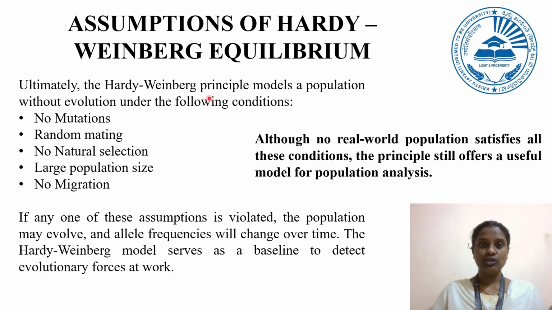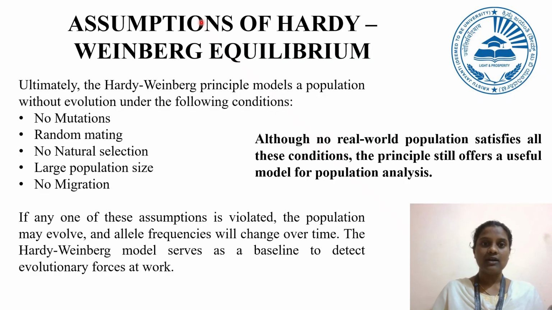Now let's move on to the assumptions of Hardy-Weinberg equilibrium. The Hardy-Weinberg principle models a population without evolution under the following conditions. The first condition is that the population should have no mutation, so alleles must remain unchanged. No new alleles should be introduced through mutation that could alter the allele frequency.